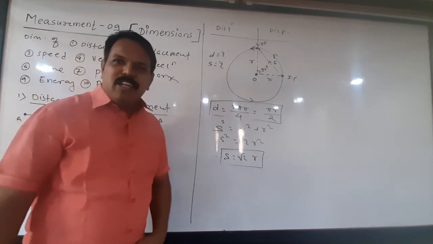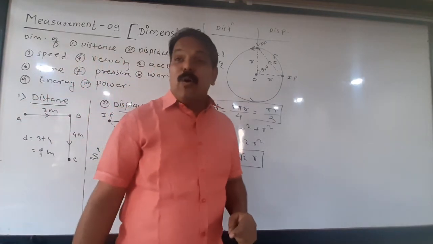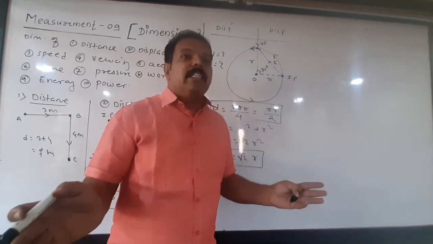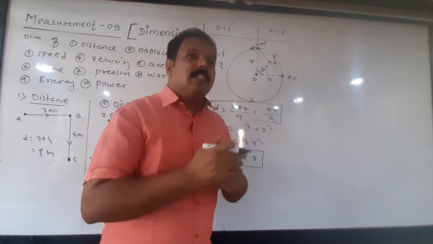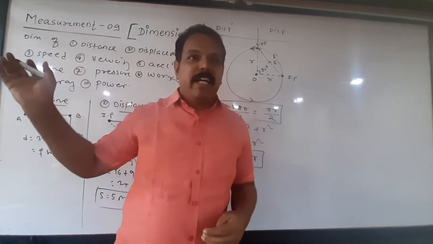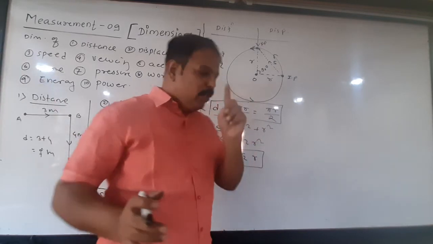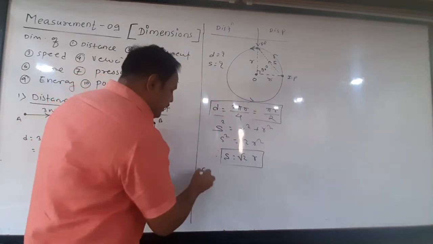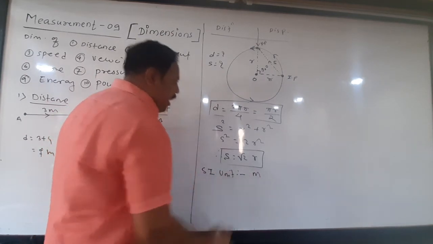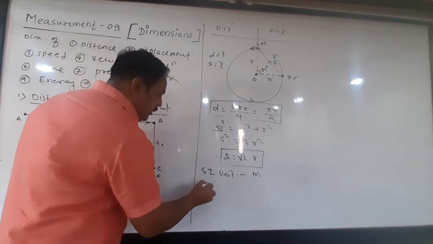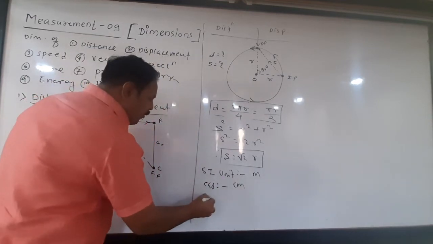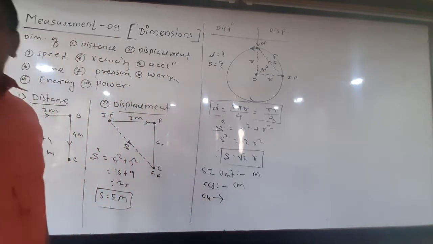So what is the SI unit of these two? We know both are lengths. Hence the SI unit is the same, that is meter. CGS unit is centimeter. Clear? I have explained these two quantities simultaneously because the unit is the same and the majority of concepts are the same. So the SI unit of displacement and distance is meter. What is the CGS unit? Centimeter. What are the other units? So many units are there.